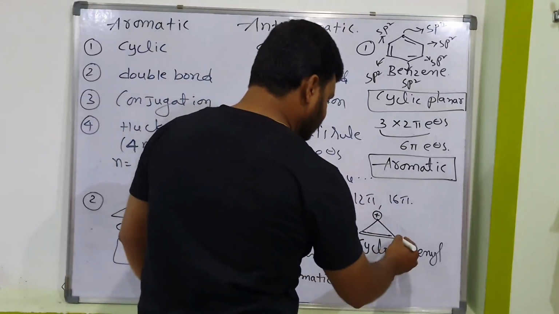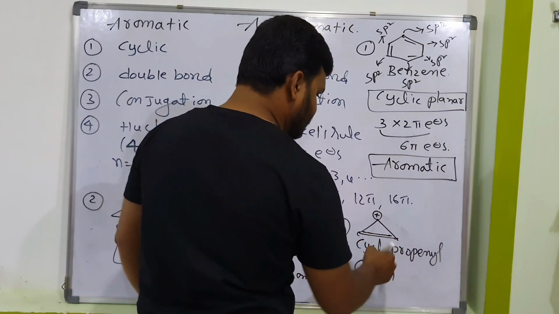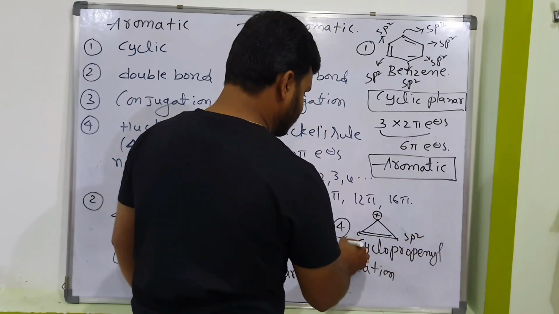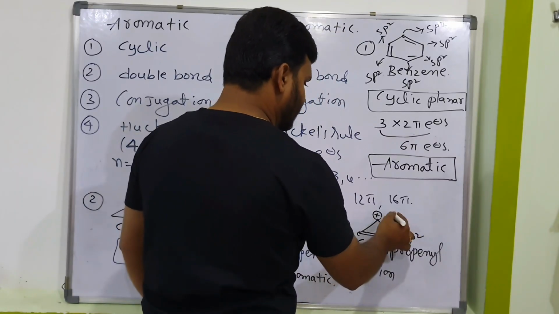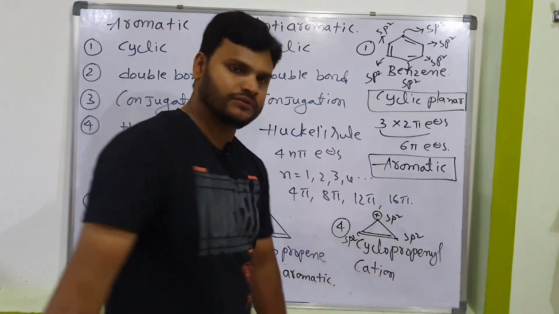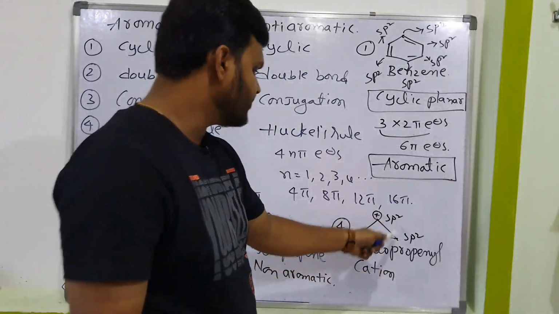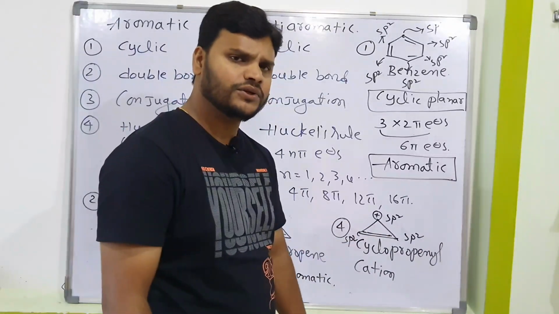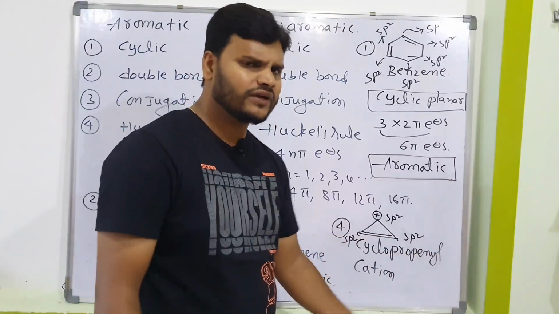Let me check it. This is carbon, this is carbon, carbon having a double bond, carbon having a double bond. If a carbon has a double bond, that is sp2. Carbocations also undergo sp2. So sp2, sp2, sp2. Does that indicate it is a planar molecule or not? 100% it is a planar molecule. Conjugation means planar only, don't get confused.